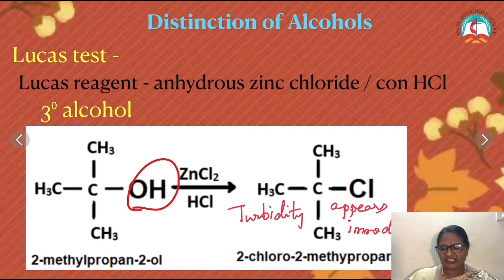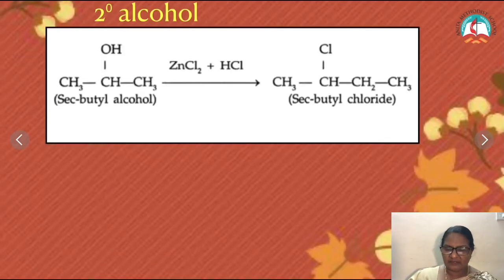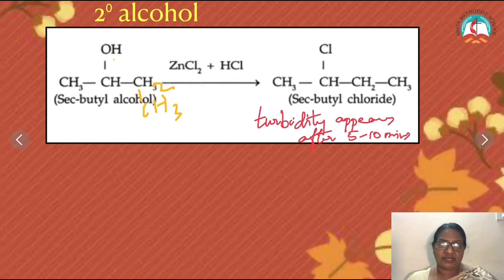In the case of secondary alcohol, the turbidity appears after 5 to 10 minutes. Sorry children, this should be 2 and this is CH3. This is butyl. One CH3 is missing over there. Okay, if the turbidity appears after 5 to 10 minutes, again here also the OH will be replaced by Cl. If it appears after 5 to 10 minutes, then it is a secondary alcohol.